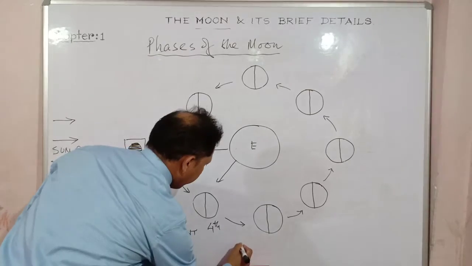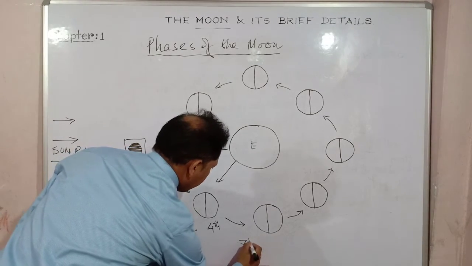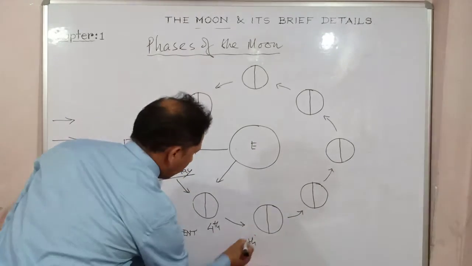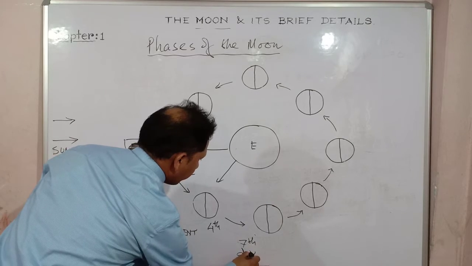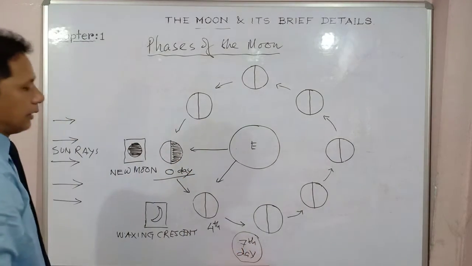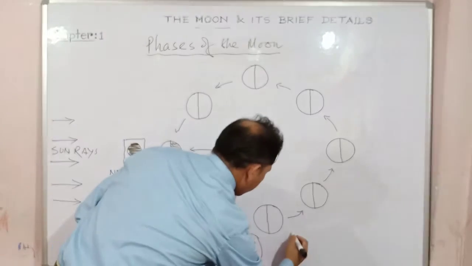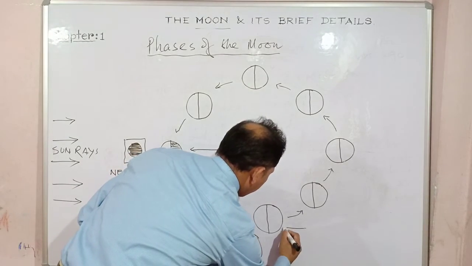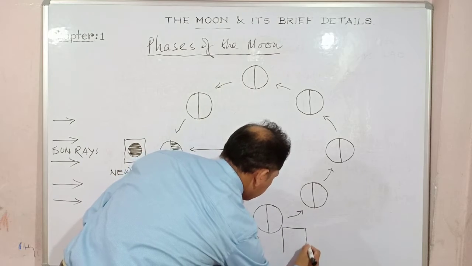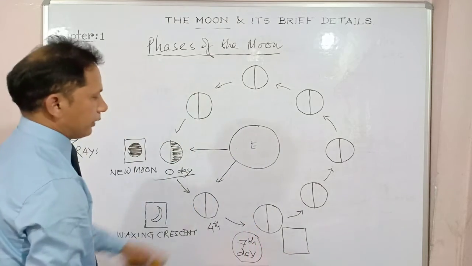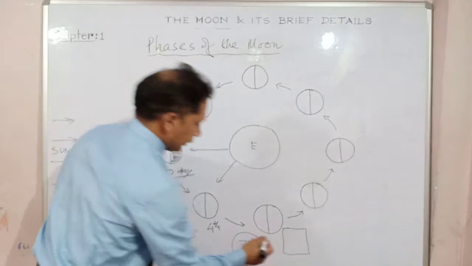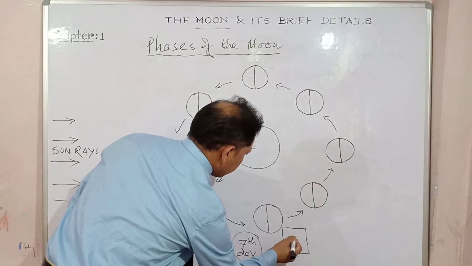So what happens slowly when it comes out here, exactly on the 7th day? On the 7th day, what do you notice? If I try to show you out here, at this place, you see half of the moon is visible. It's almost like this.